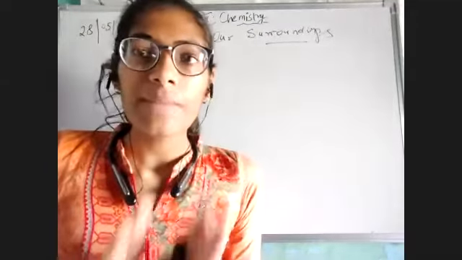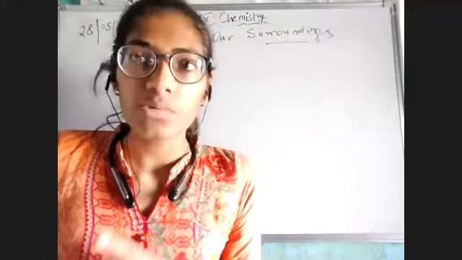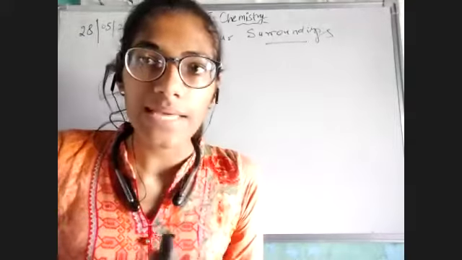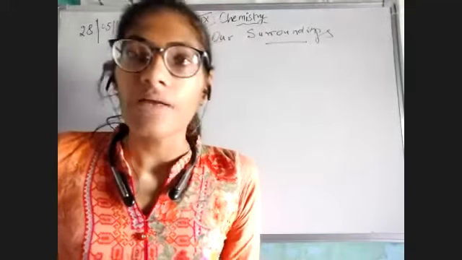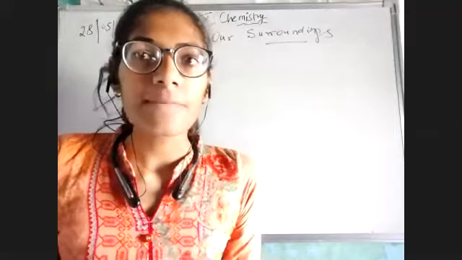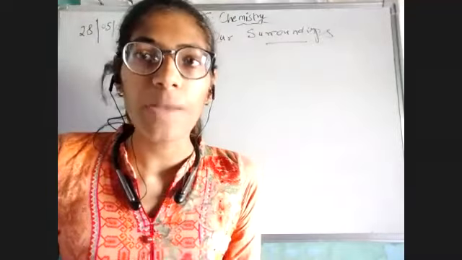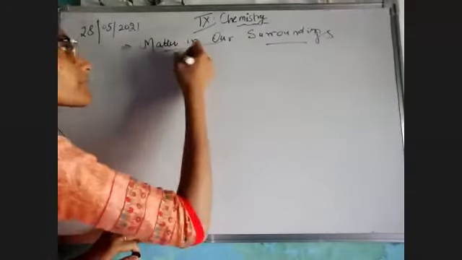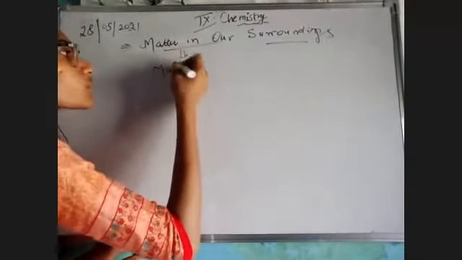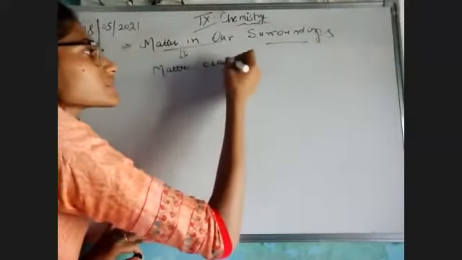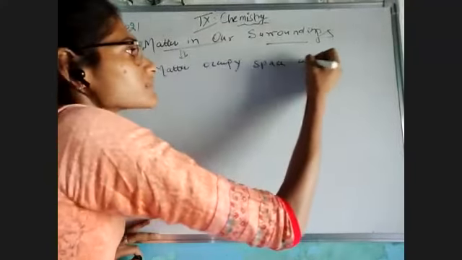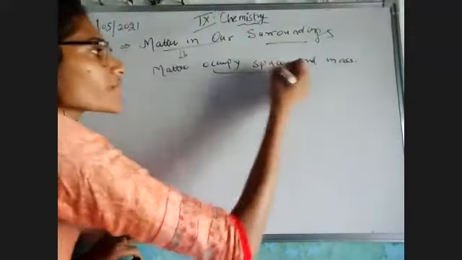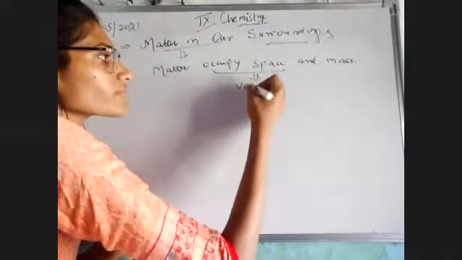Okay. So according to scientists, matter is defined as something which occupies space and has some volume. I would repeat it again. Matter is something which occupies some space and also has mass. So I would like to say matter occupies space and has mass. That means it has weight also, and occupying space means it has volume also.